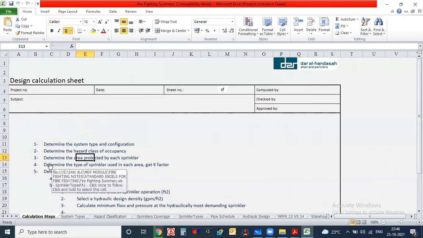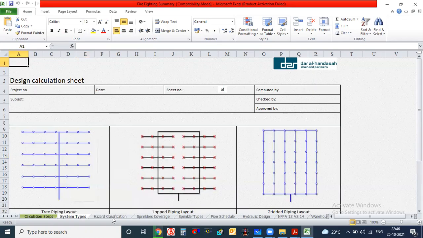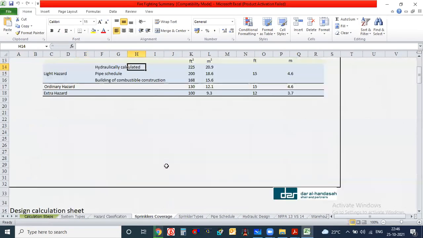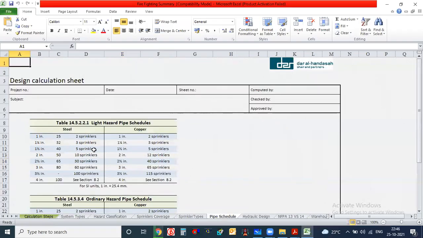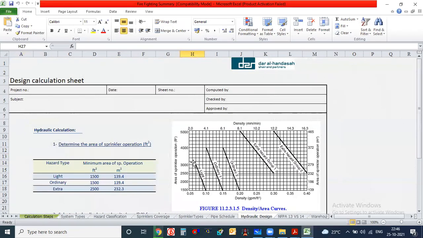Suppose you require it for any interview purpose or any quick revision, this is the best sheet. Here it has defined system type, hazard classification, sprinkler coverage. I will share this sheet also. Pipe sizing and everything is given. Okay, one more thing.